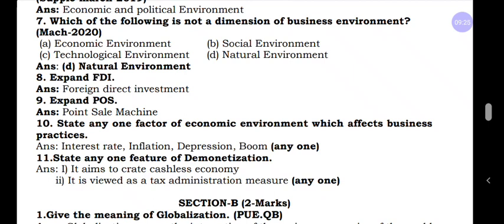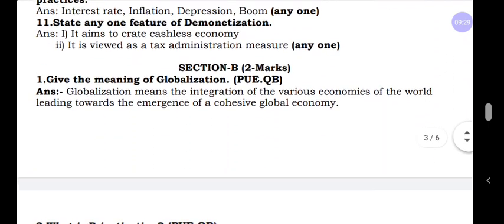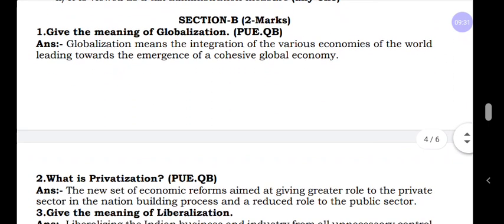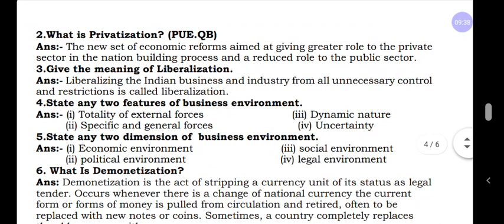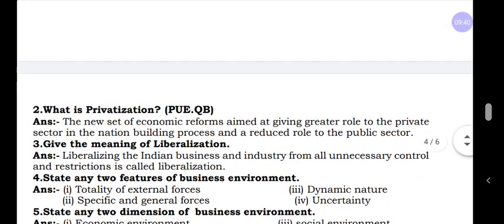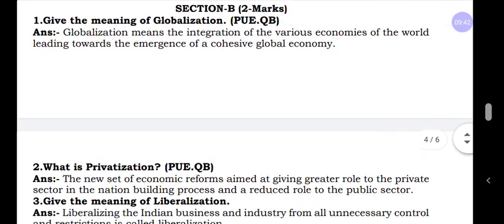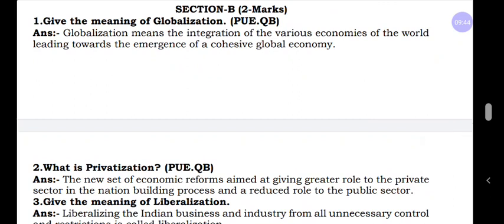This is all regarding the 1 mark questions and answers. In the next class, I am going to revise the 2 mark questions. In 2 marks, there are 6 questions. In the next class, I'll explain section B, that is for 2 marks.